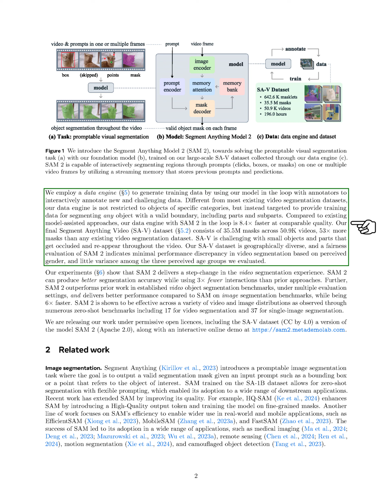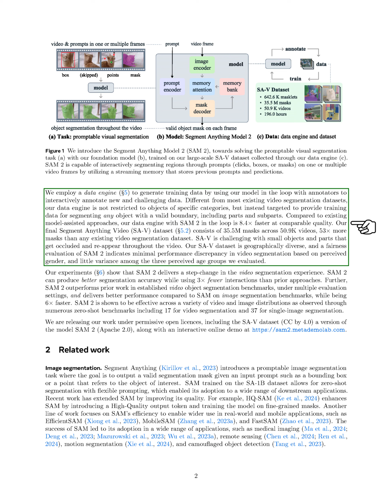To generate training data, we use a data engine that interacts with annotators to annotate new and challenging data. Unlike most existing video segmentation datasets, our data engine is not limited to specific object categories. Instead, it aims to provide training data for segmenting any object with a valid boundary, including parts and subparts.